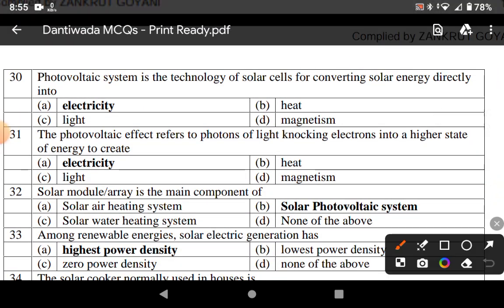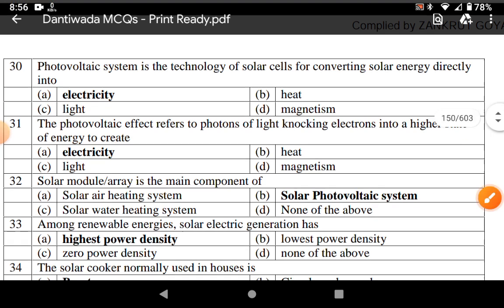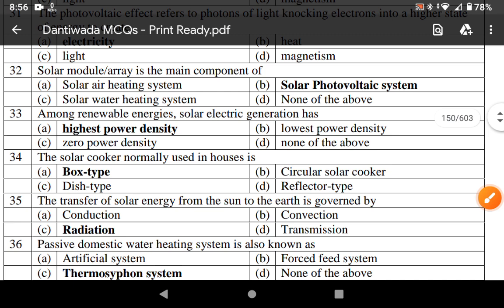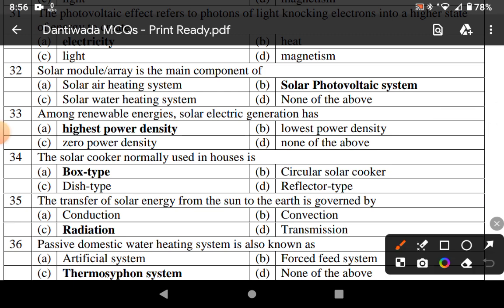A photovoltaic system is the technology of solar cells for converting solar energy directly into electrical energy. The photovoltaic effect refers to a photon of light knocking an electron into a higher state of energy, creating electricity. The solar module or solar array is the main component of a solar photovoltaic system. Among renewable energy, solar electric generation has the highest power density.